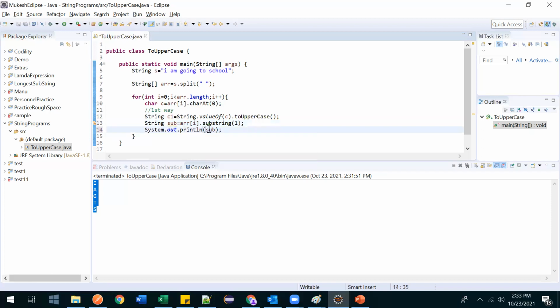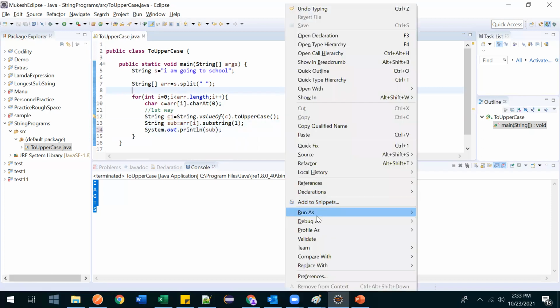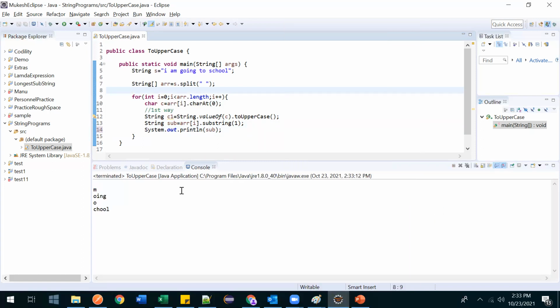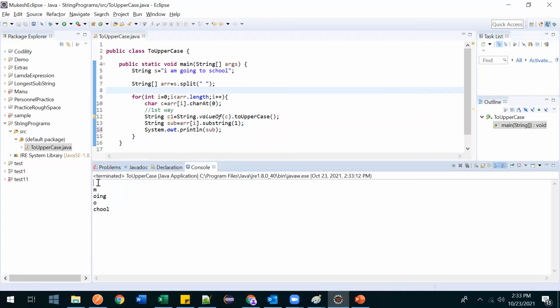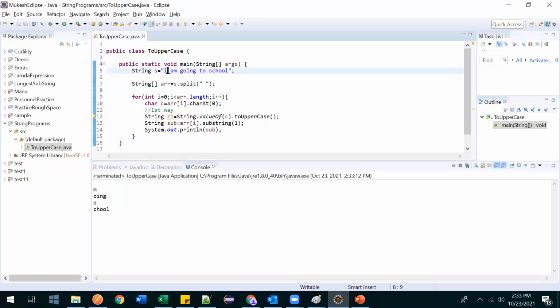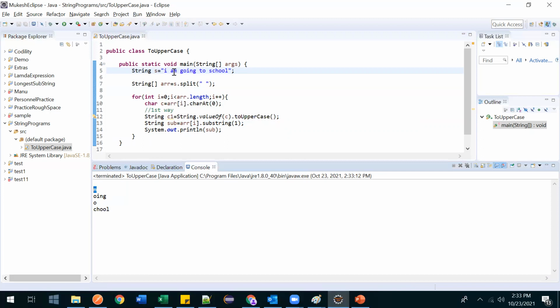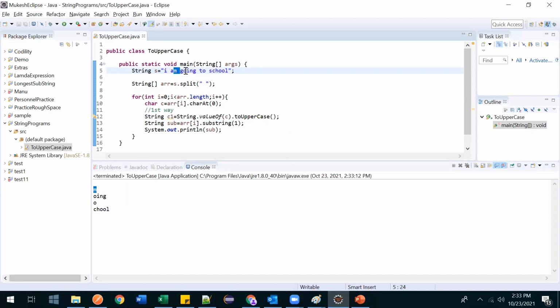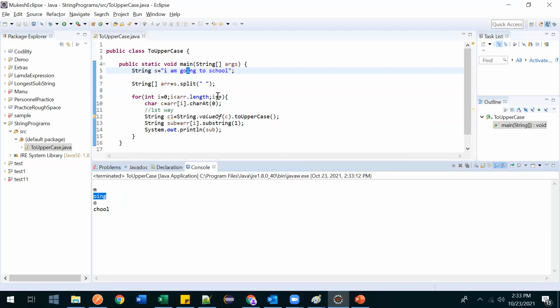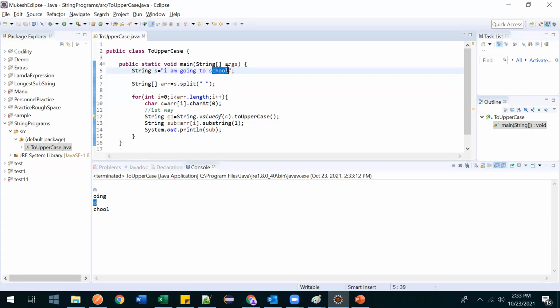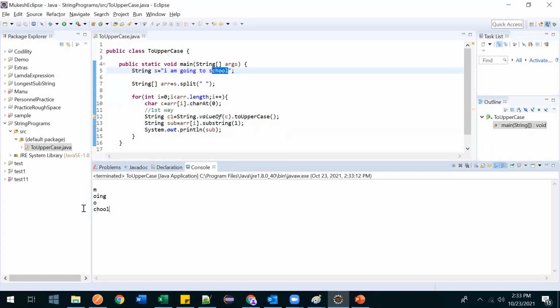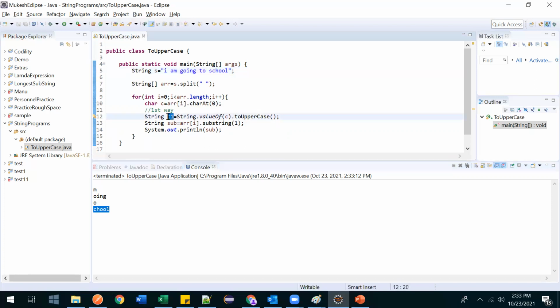Let me print this sub and show you, whether we are getting the rest of the string or not. See here, for the first, we didn't get anything because after I, from the first index, we don't have anything. But for the second, there was one character M from the first index, so we got M. And "oing" from "going" printed. From "to", O is there, so O got printed. And from "school", "chool" is there, so all these things came. So now see, here we got the uppercase and here we got the rest of the things.